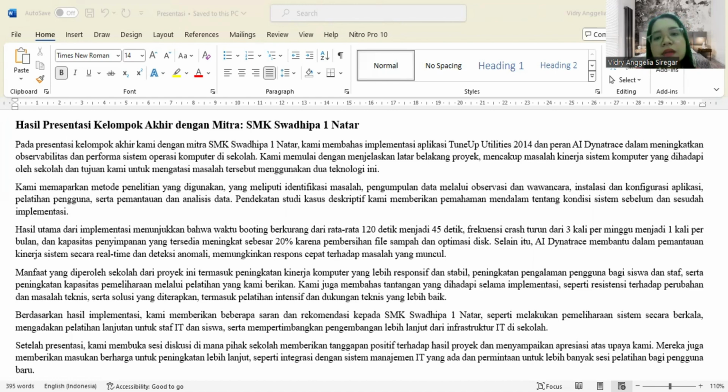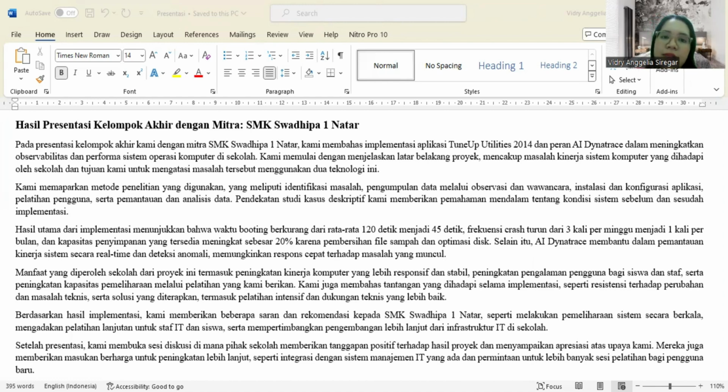We also discussed the challenges faced during implementation, such as resistance to change and technical problems, as well as the solutions including intensive training and improved technical support.